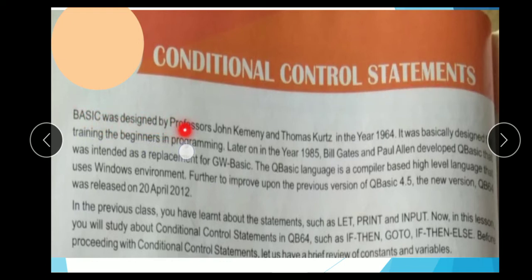BASIC was designed by Professors John Kemeny and Thomas Kurtz in the year 1964. It was designed for training beginners in programming.